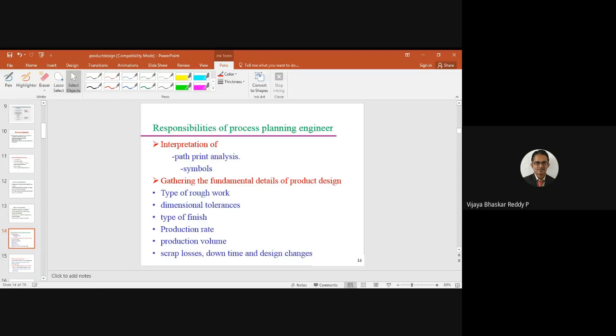Gathering the fundamental details of the product design, the type of rough work that we need to do, where we are going to extend or stop the rough working, and where we need more roughness in the picking surfaces. Okay, dimensional tolerance, what extended dimensional tolerance that we have, so that we already know, plus or minus, with gauges or no gauges, we are using that plus or minus. What is that? Maybe 0.01 millimeters. Maybe that is the whole industrial scenario from our age onwards. Maybe the same thing also continues still.